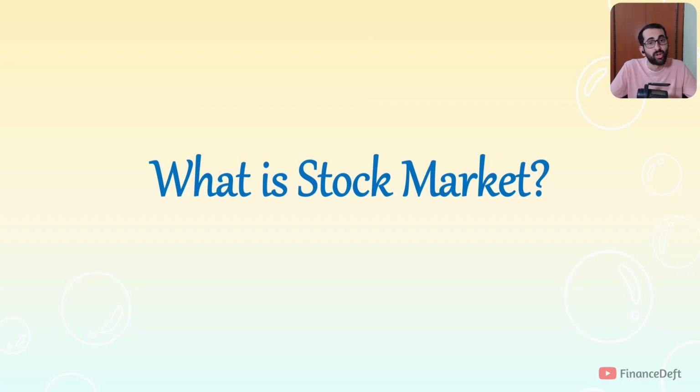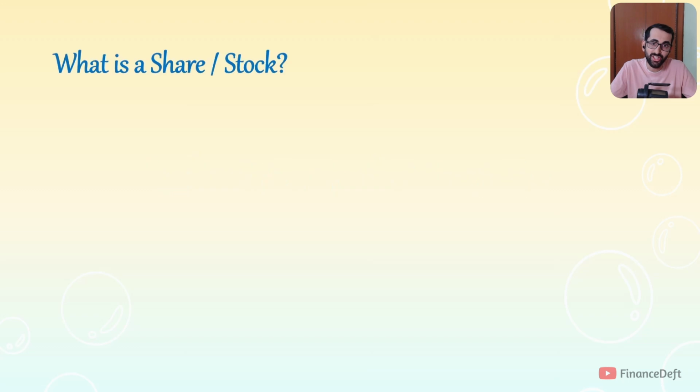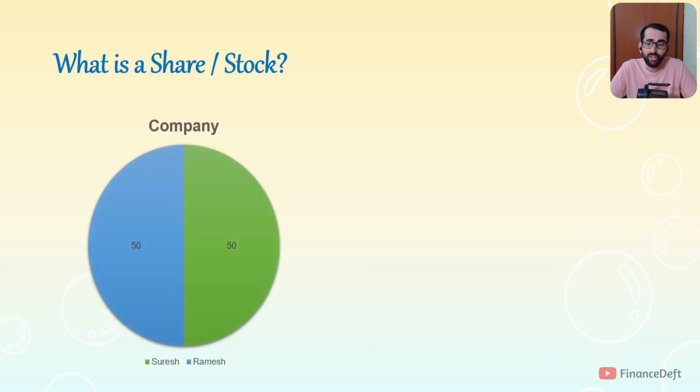So before understanding what is stock market, we have to understand what is a share. Let us say there are two friends, Ramesh and Suresh. They decide to start a company. They pool in 1 lakh each, that is a total of 2 lakhs capital. Now there should be a way to understand how much ownership each has in the company, right? For that, there is a concept of shares. Let us say when they start the company, they have allocated 100 shares. You can allocate as many shares as you want, and you can increase the number of shares later also. For the sake of simplicity, I have taken 100 shares. Since they have pooled in an equal amount of money, both will get 50-50 shares. Now Suresh owns 50% of the company and Ramesh owns 50% of the company. So that is what the concept of share is.